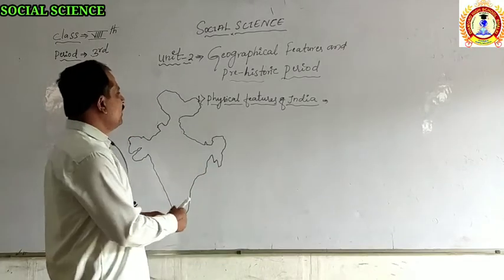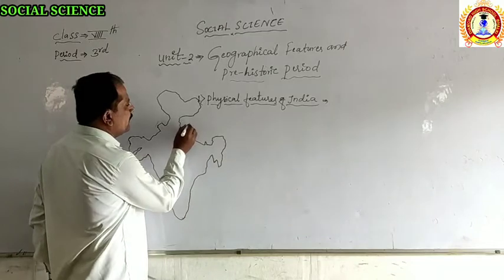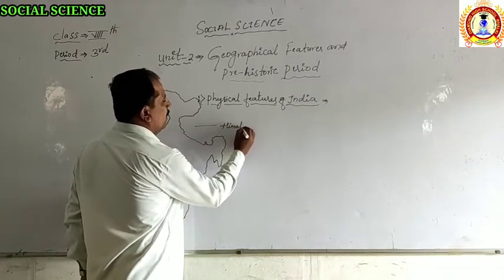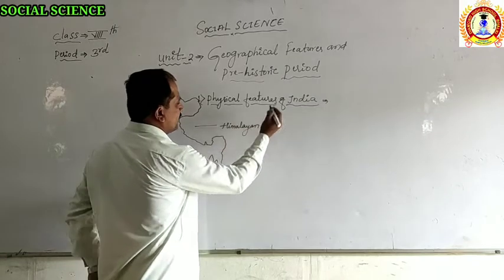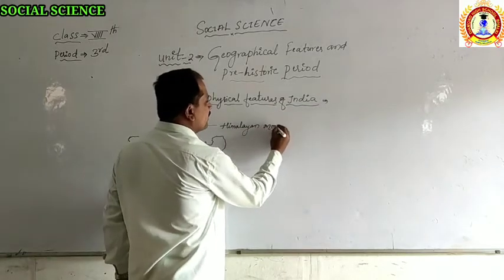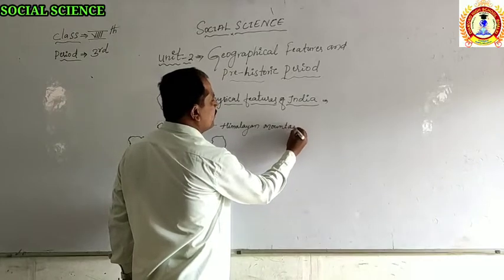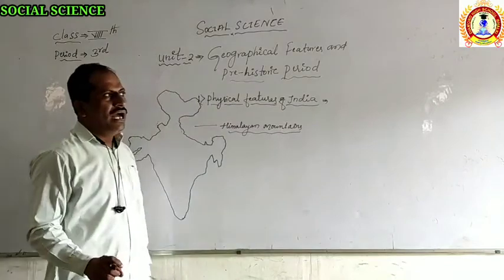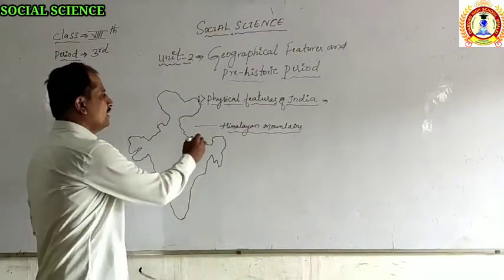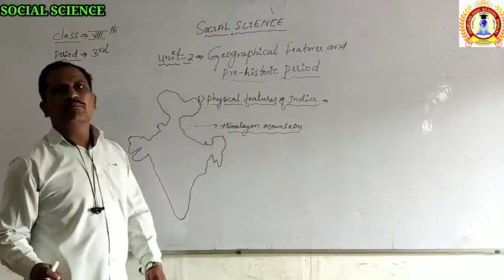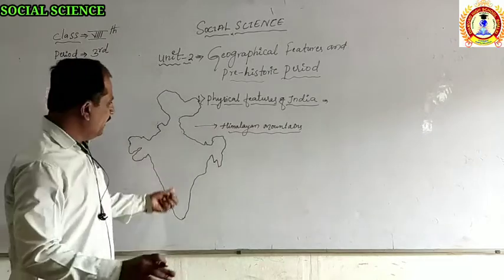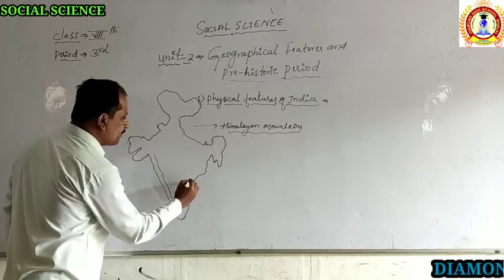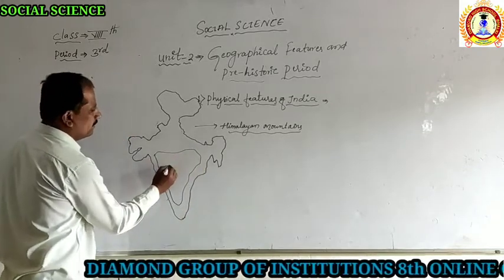The other point we are going to see is the presence of the Himalayan mountains. Due to the presence of these Himalayan mountains, India is called the subcontinent. And another point we have heard is that it is called a peninsula. On one side, India has a peninsular region.